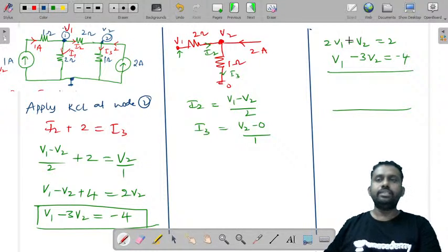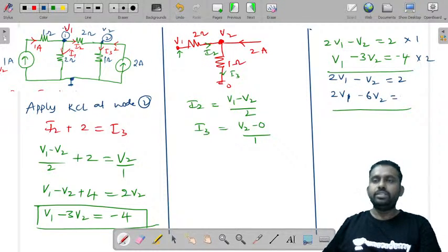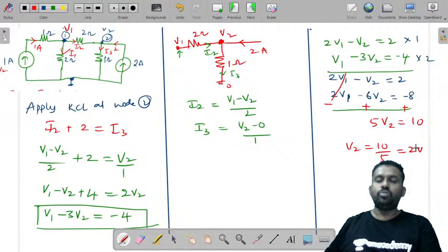In order to solve this, multiply this by 1 and multiply this by 2. So it is 2V1 minus V2 is equal to 2. This is 2V1 minus 6V2 is equal to minus 8. Now take minus sign. This is minus, so this will become plus. Now if you cancel out, this is plus 6V2 minus V2 will be 5V2, and 8 plus 2 is 10. So V2 is equal to 10 by 5, which is 2 volts.